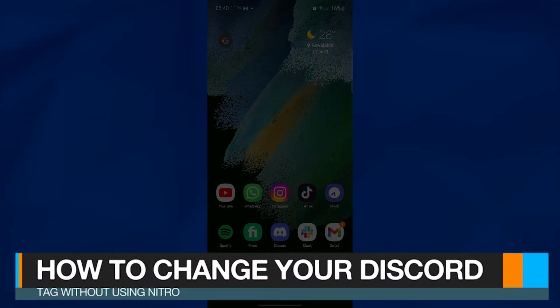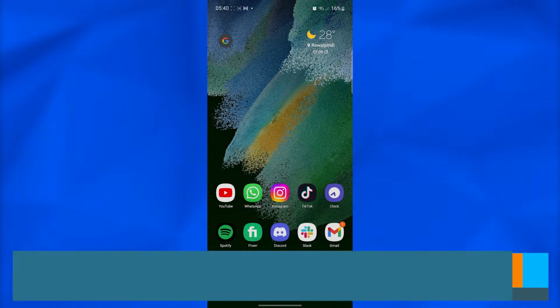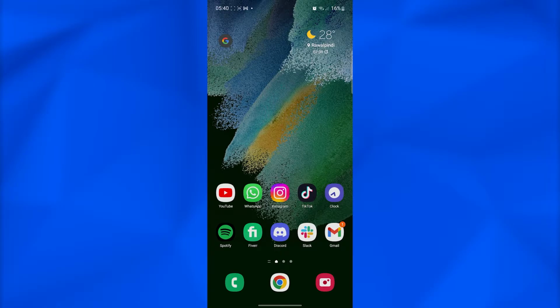How to change your Discord tag without using Nitro. Hi guys, in this video I will show you how you guys can change your Discord tag without using Nitro.